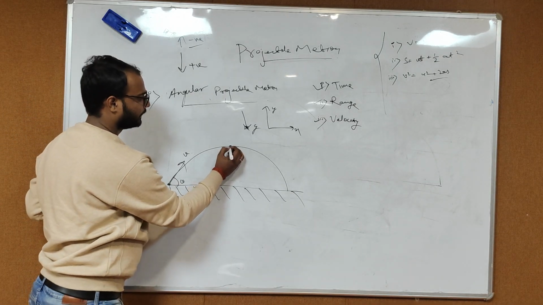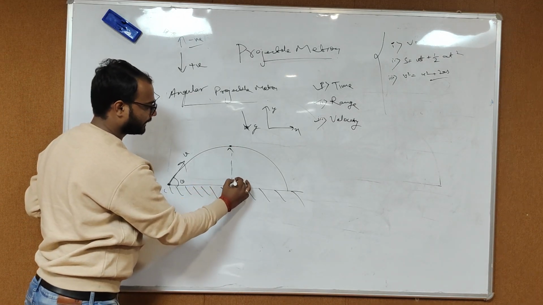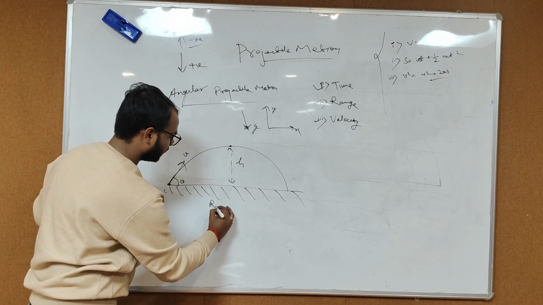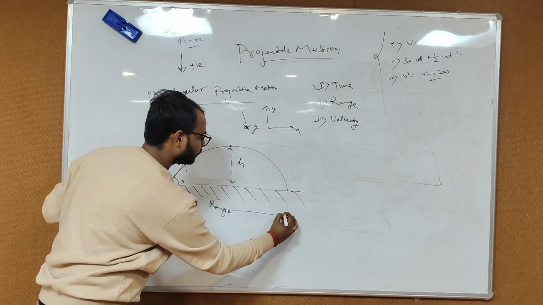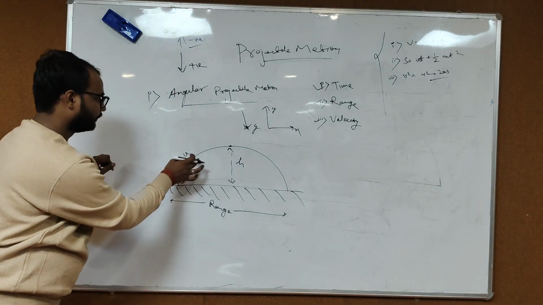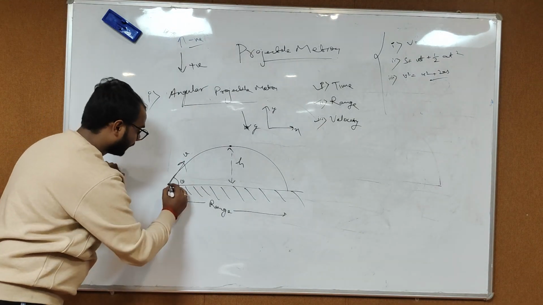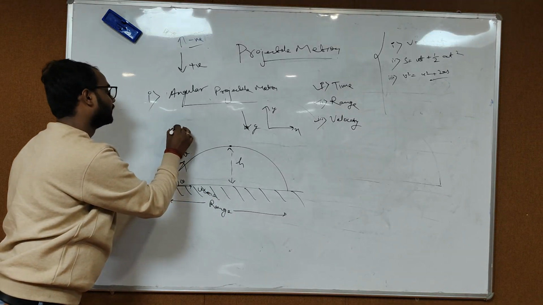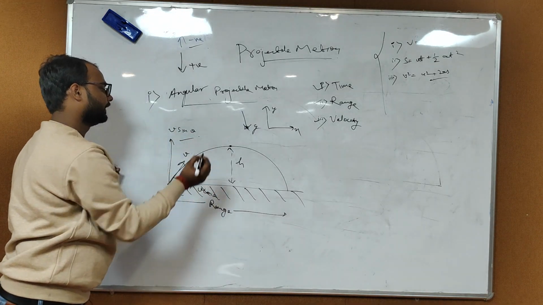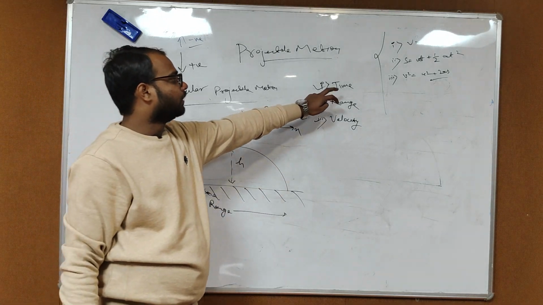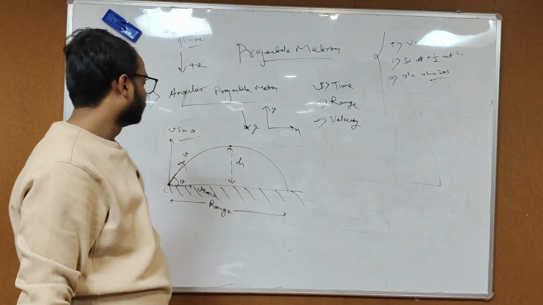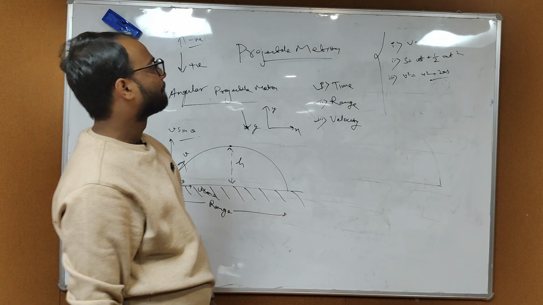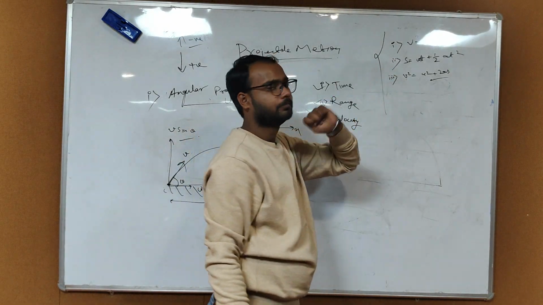At this point is the maximum height attained, that is h. Here is the range, and bifurcation of the velocity in x-axis is v cos theta, in y-axis is v sin theta.